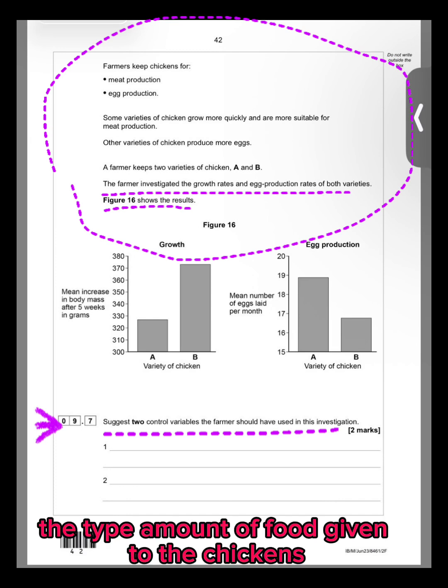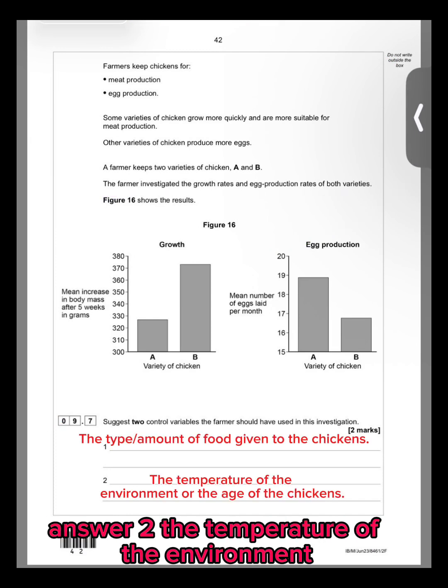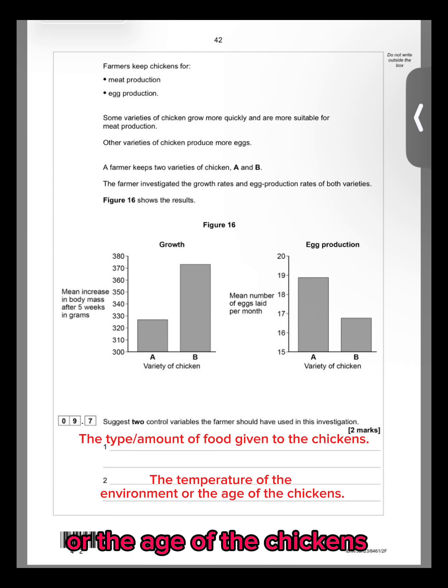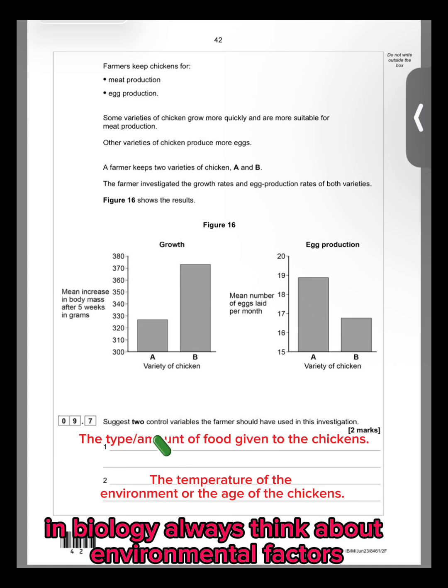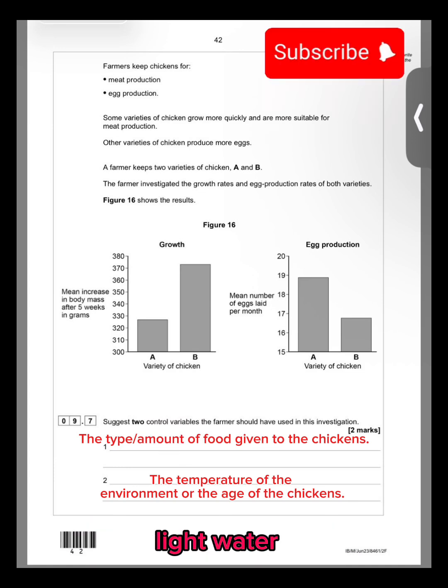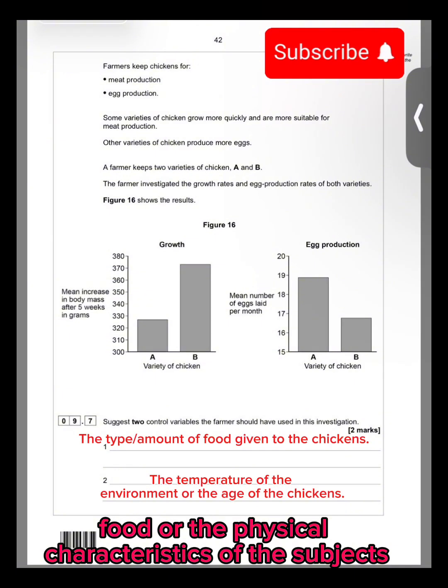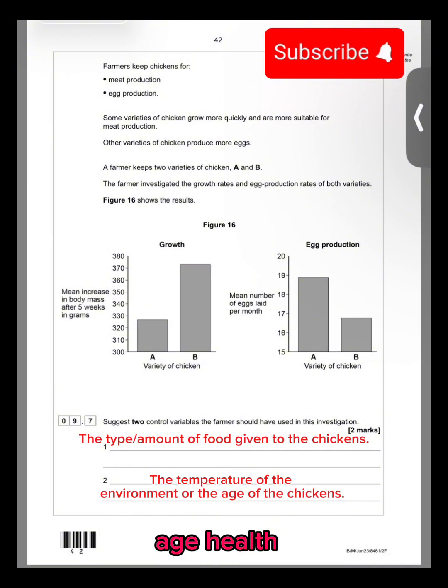The type and amount of food given to the chickens. Answer 2. The temperature of the environment or the age of the chickens. Exam tip: a control variable is something you keep the same to ensure a fair test. In biology, always think about environmental factors, light, water, food, or the physical characteristics of the subject, age, health.